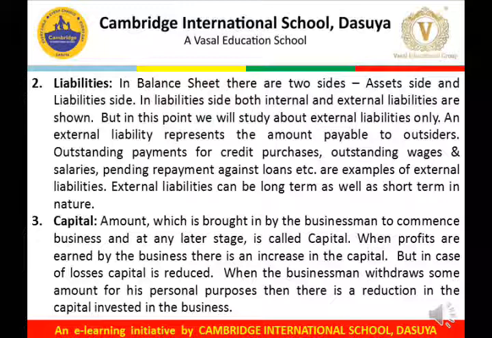The next term is capital. The amount which is brought in by the businessman to commence the business and at any later stage is called capital. When profits are earned by the business, there is an increase in the capital, but in case of losses, capital is reduced. Also, when the businessman withdraws some amount for his personal purposes, then there is a reduction in the capital invested in business.